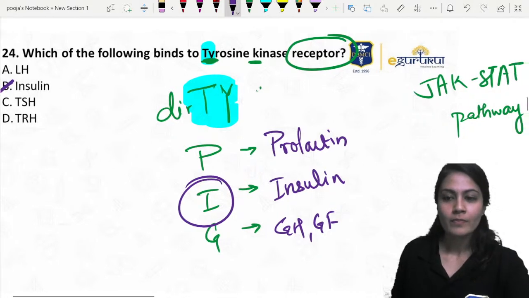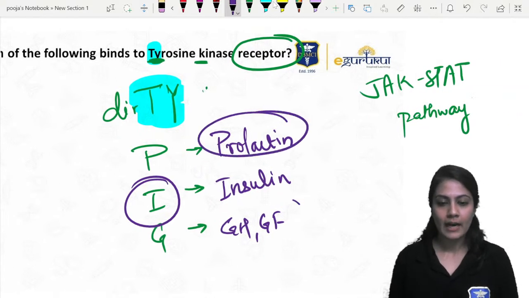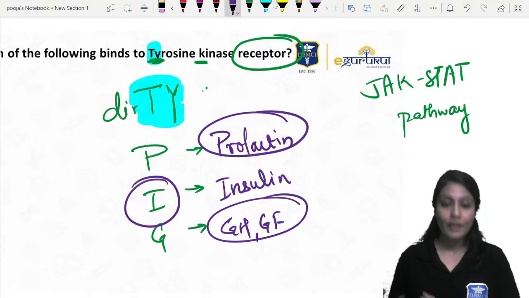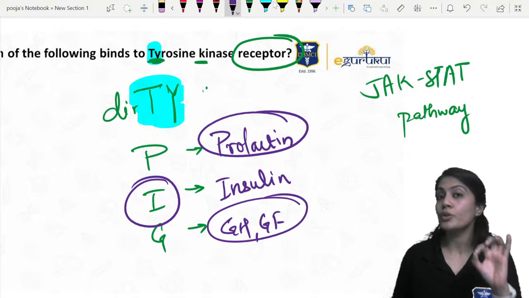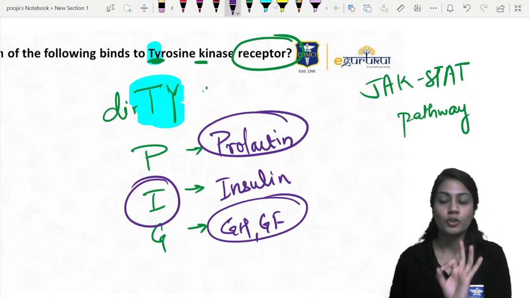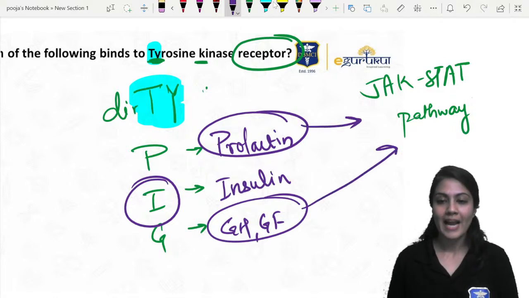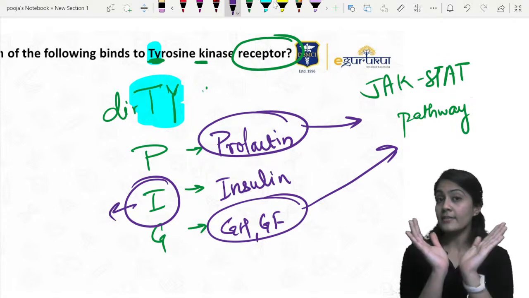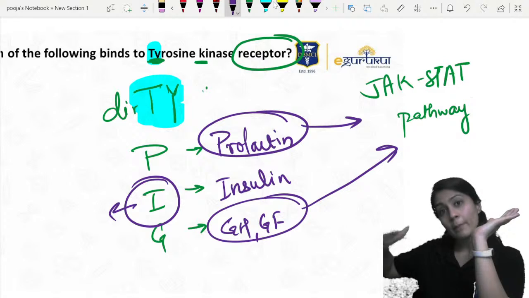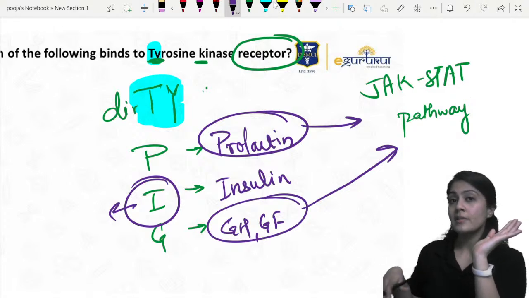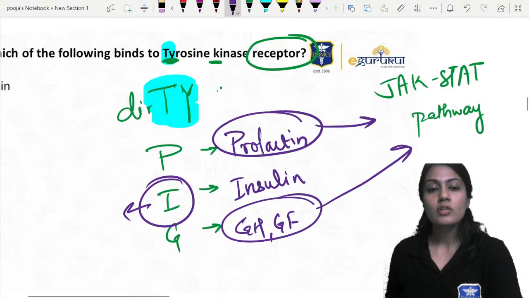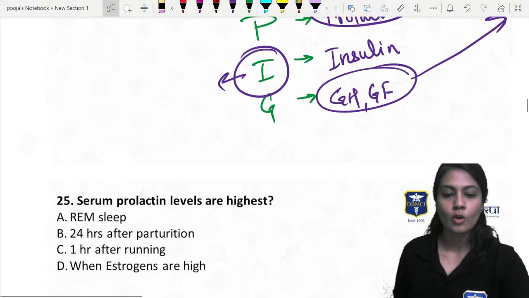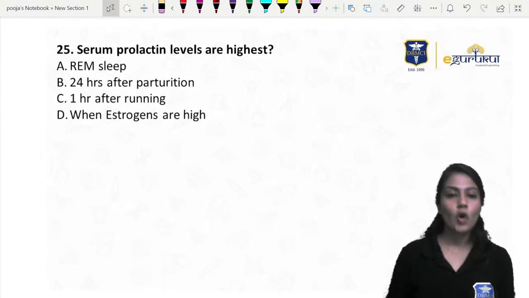Different names. But remember, the prolactin and this growth hormone and growth factor, they do have other components in their receptor also. So if they are also in the options, you are not going to go for them unless and until insulin is not there in the options, right? And they work through the JAK-STAT pathway. Insulin has its own pathway. Two things are different. The receptor is different, and whatever pathway or metabolism is going on inside is totally different. Remember that. So some part of this tyrosine kinase is also present in these two receptors, but since it is not in the option, there is no question of that. Let's move on to the next question.